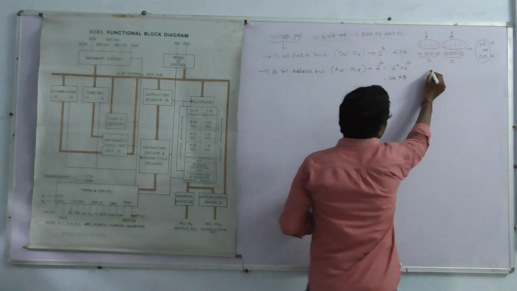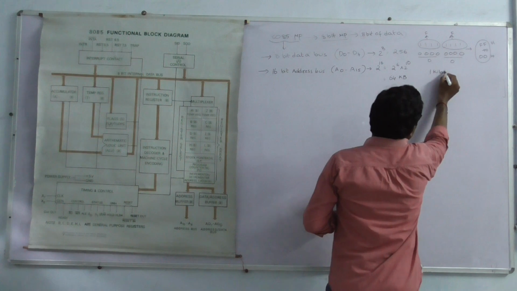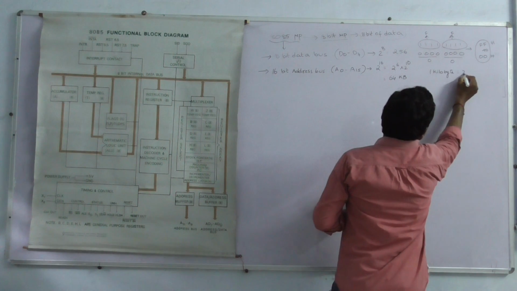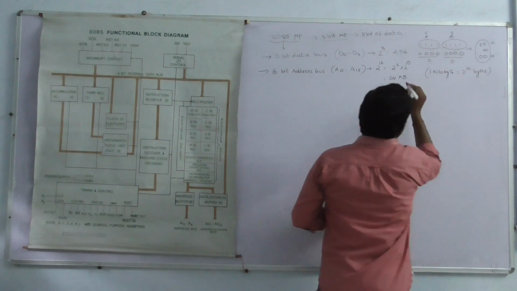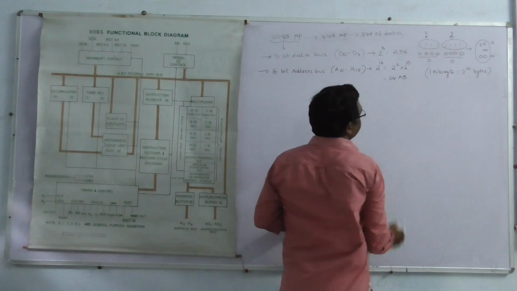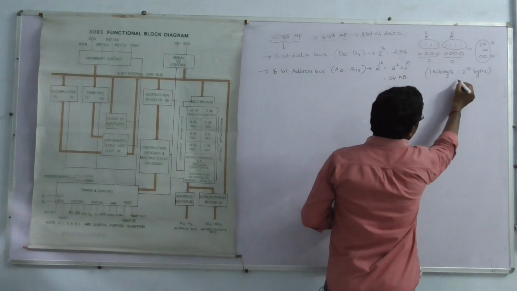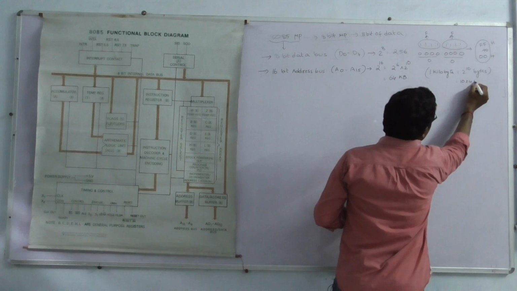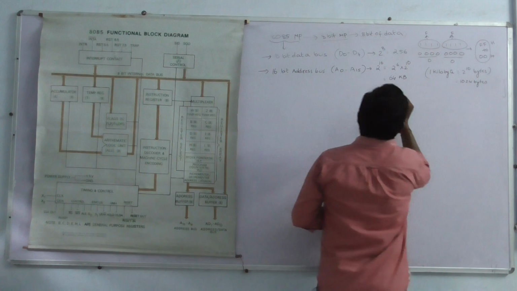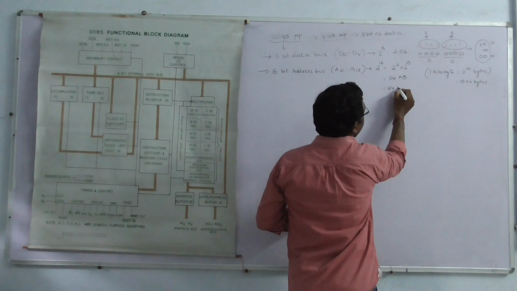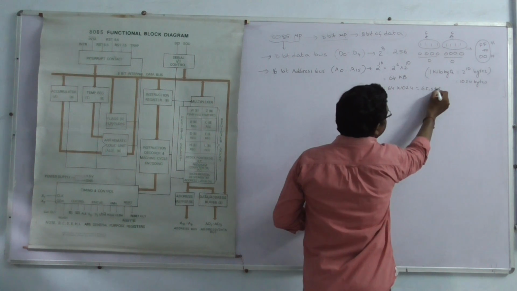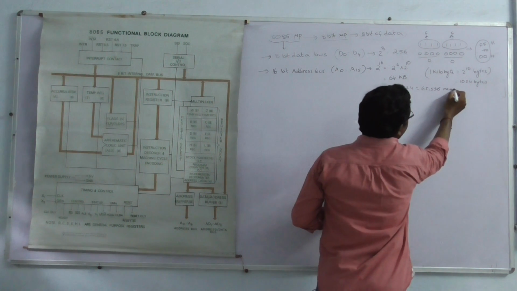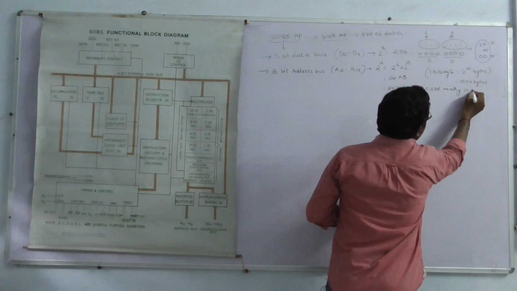So 64 kilobytes. 1 kilobyte is equal to 2 power 10 bytes, which is 1024 bytes also. Here 64 kilobytes into 1024 gives 65,536 memory locations in memory.